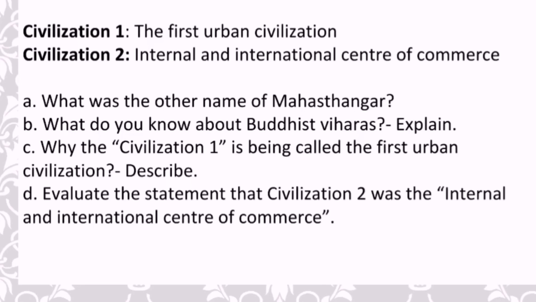Now let's see what the questions are. Question number A. What was the other name of Mahasthangar? We all know, right? Then again, we will be solving the answer, so don't worry. Question number B. What do you know about Buddhist Bhairas? Explain. Question number C. Why is civilization 1 called the first urban civilization? Describe. And question number D. Evaluate the statement that civilization 2 was the internal and international center of commerce.